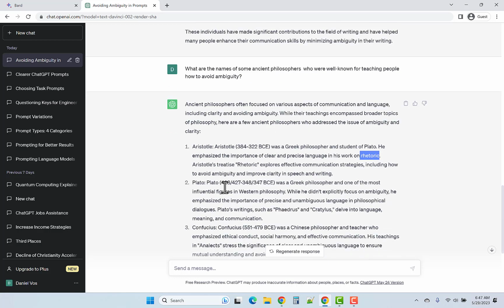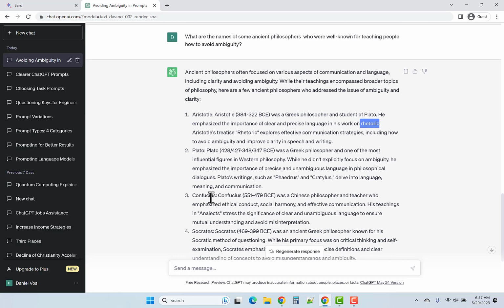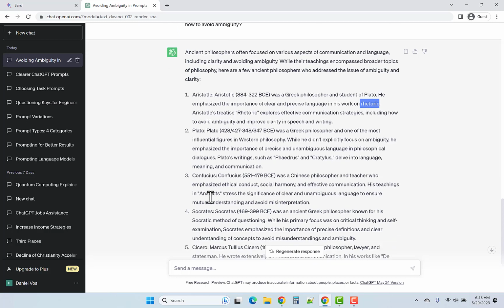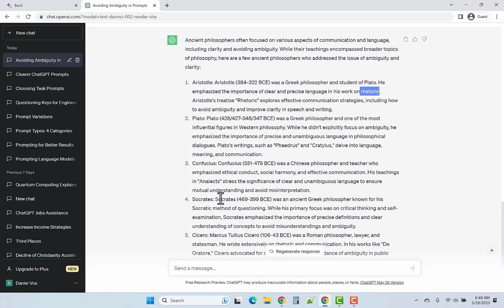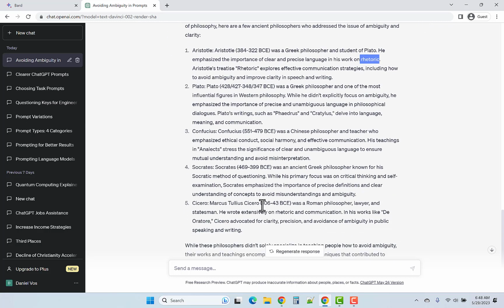Plato, Confucius, that's interesting. I confess I know very little about Confucius, so I don't know if this is a good response or not, although what ChatGPT said about Aristotle makes me think that this needs to be taken with a grain of salt. And then Socrates, and then Marcus Tullius Cicero, which that's pretty cool.